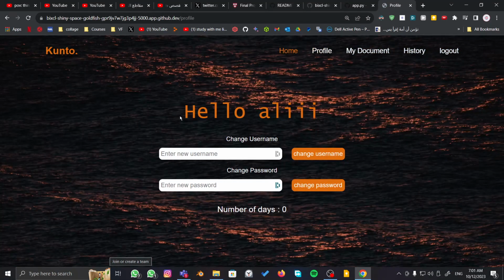Now we have profile. Profile will give you information about you, like the username and number of days since you signed up, your achievements, and give you the ability to change your username and password. This name, I want it to be BXLL. If it wasn't in the database, it will be changed. If it was in the database, it will not change. Okay, change. Now it wasn't in the database and it changed. And the password is the same.